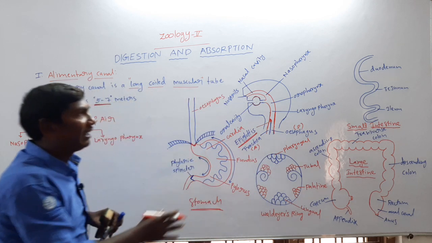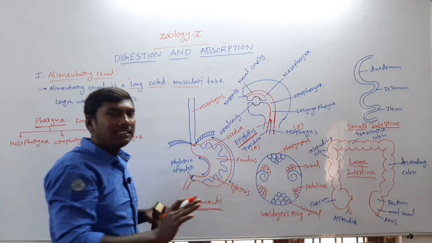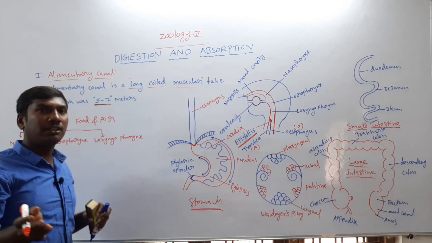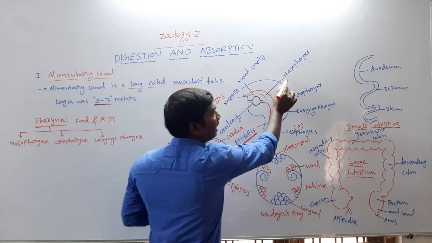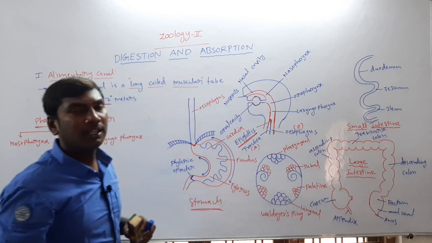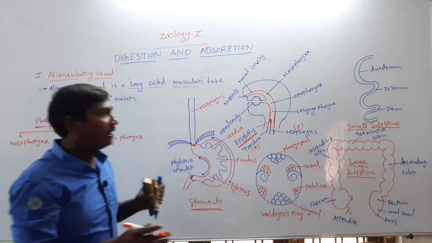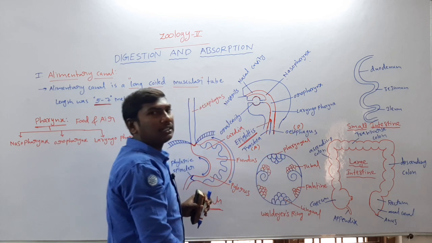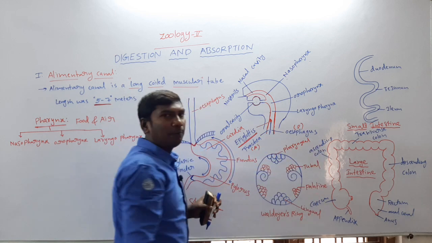Once revised, the buccal cavity opens into the pharynx. The pharynx is the common passage for food and air. The pharynx is divided into three regions: first the nasopharynx, second the oropharynx, third the laryngopharynx. The pharynx is divided into two openings: the anterior opening is the trachea, the posterior opening is the esophagus. The trachea is the air passage, the esophagus is the food passage.